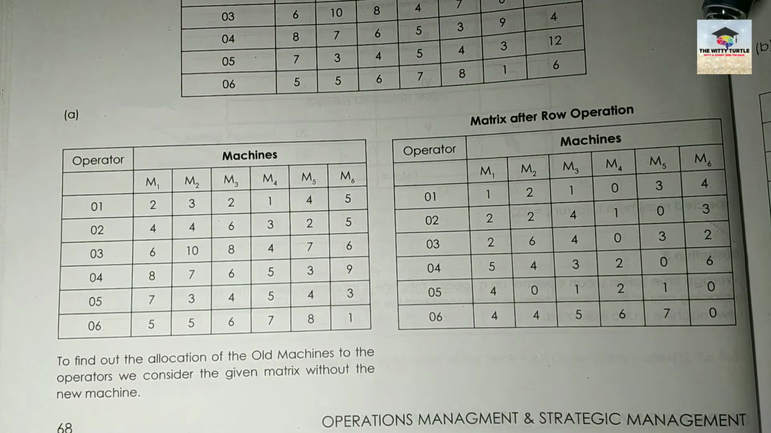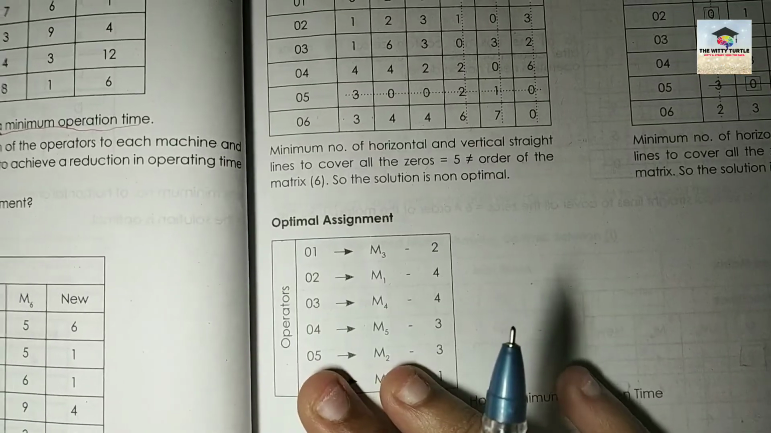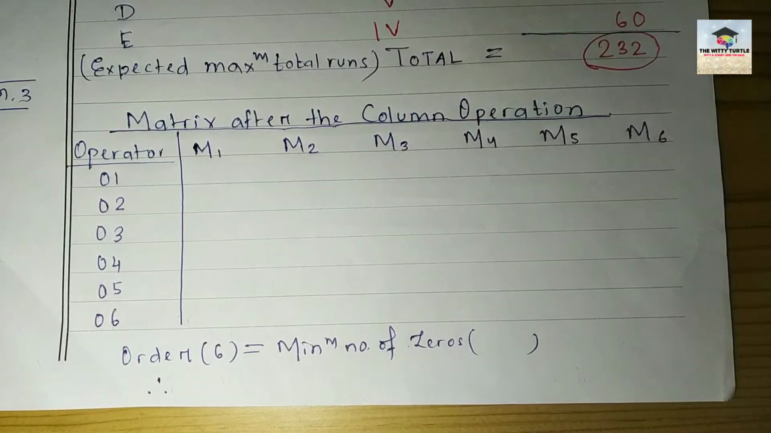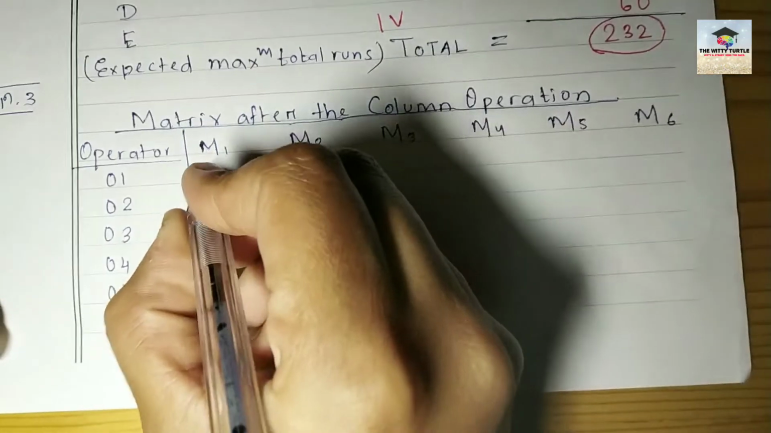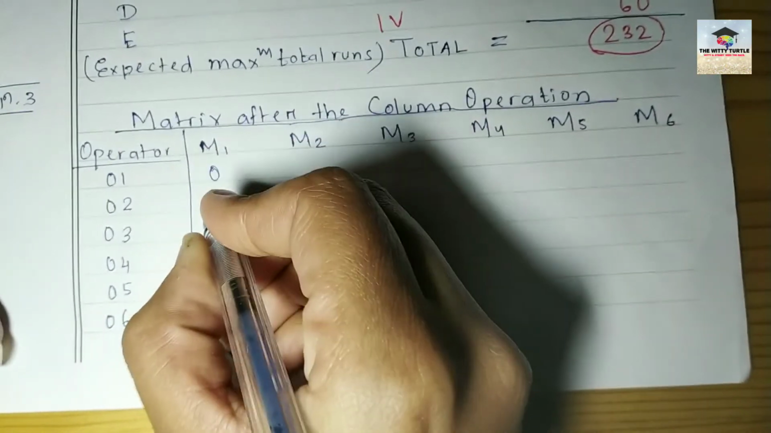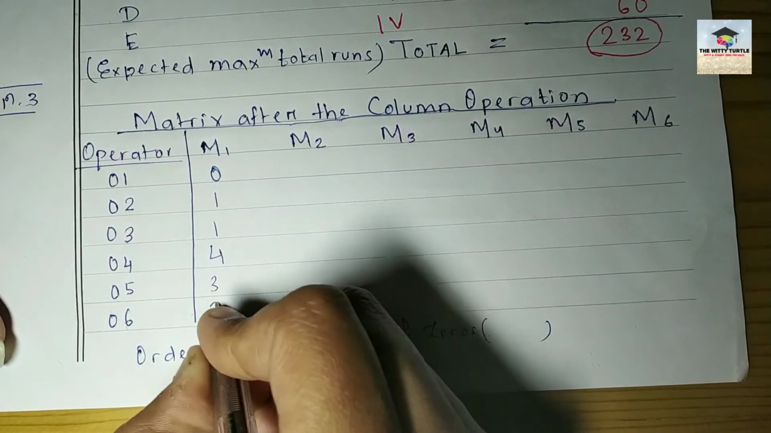matrix, right? Now, after doing the row operation, what is the next step? Now let's do the column operation together. In the first column, what is the minimum number? The minimum number is 1. So you have to deduct 1 from all the numbers. So what will this be? This will be 1 minus 1, 0. Then 1, 1, 4, 3 and 3.